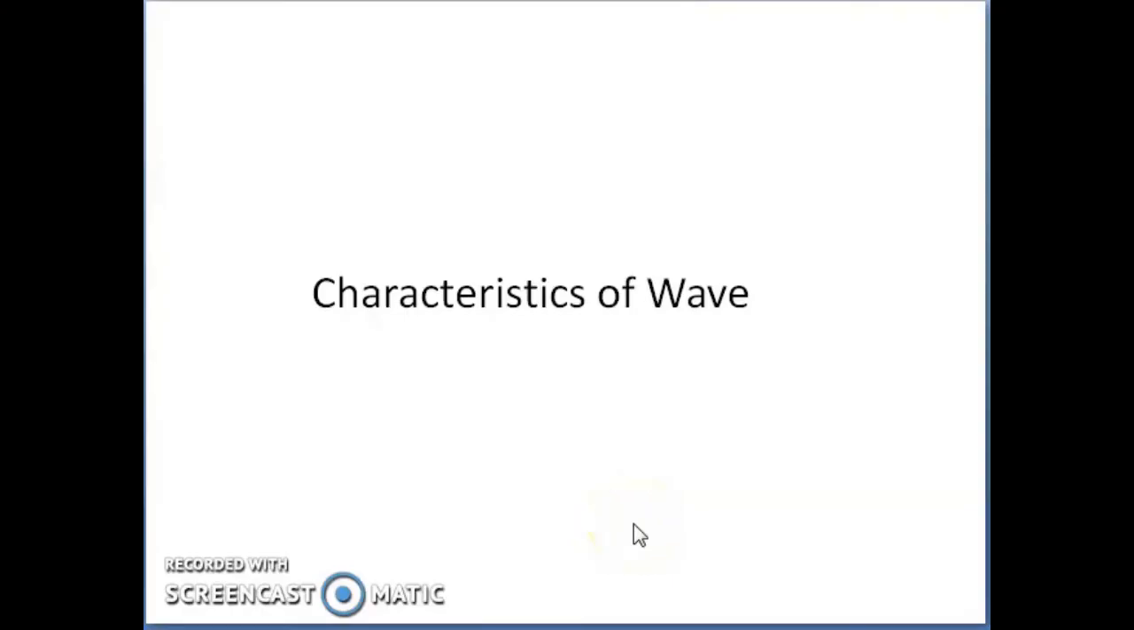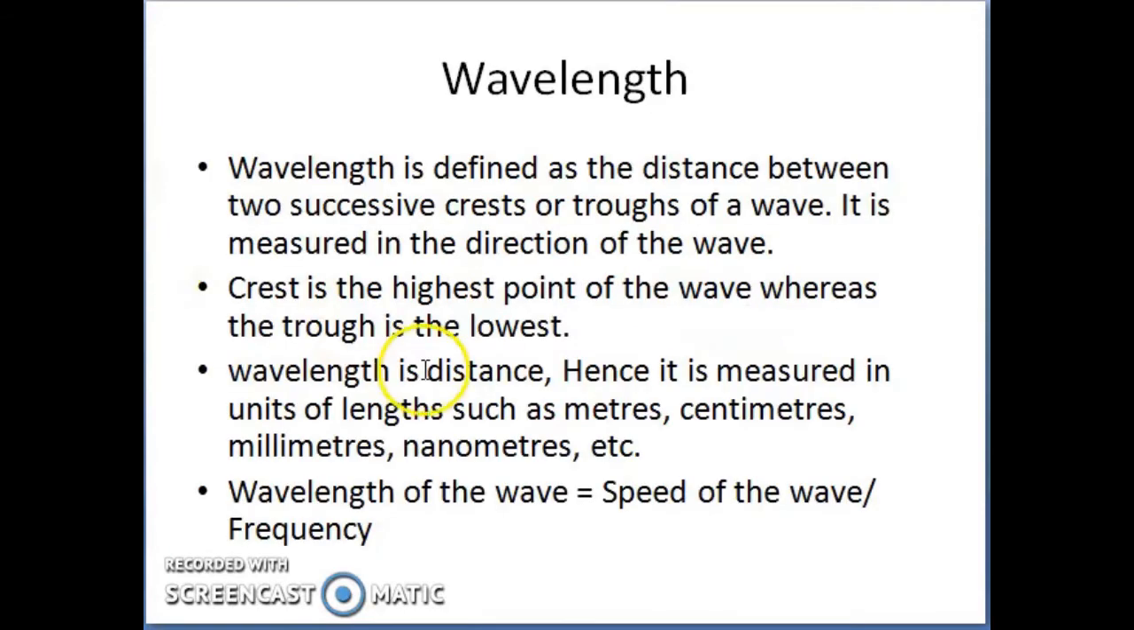Characteristics of wave. We are having different properties or characteristics which we are going to discuss now related to wave. The first characteristic is wavelength. What is wavelength? Wavelength is nothing but the distance between two successive crests or troughs of a wave,